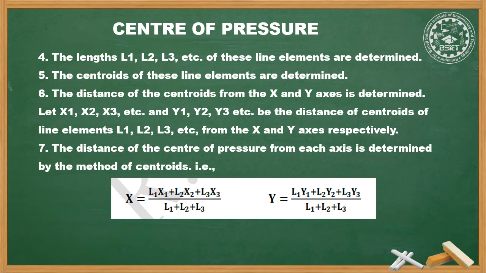The values of x bar and y bar give the center of pressure for the above given T-shape cutting operation. So this is the procedure to calculate the center of pressure. It is similar to calculating the centroid of the area of a T shape or L shape, but the only difference is that here the centroid is calculated for the line, whereas otherwise we calculate the centroid of areas.